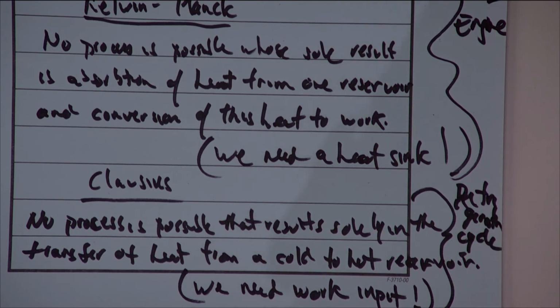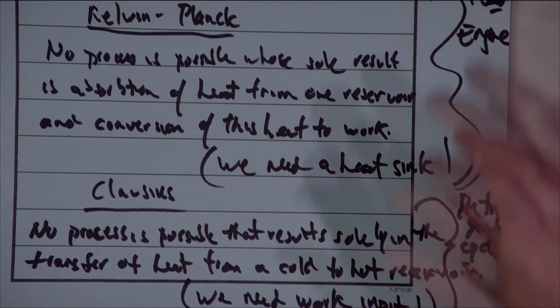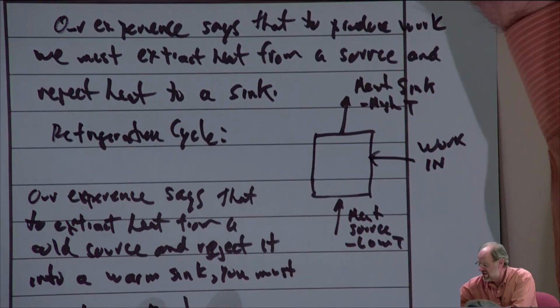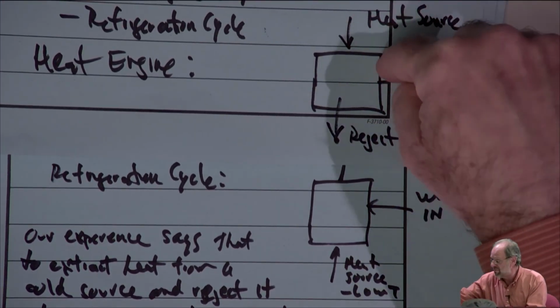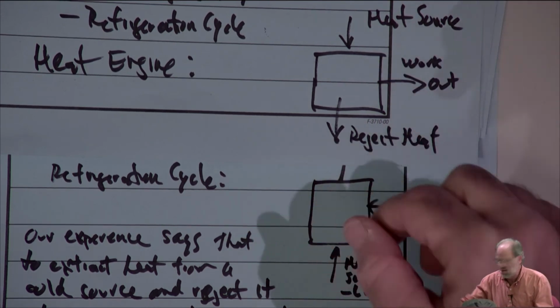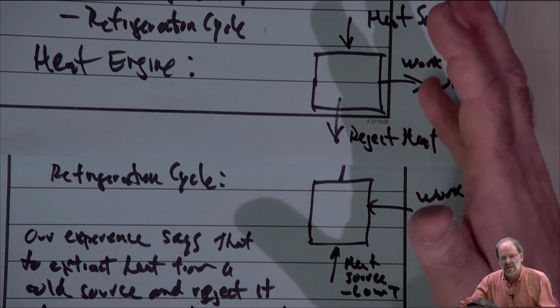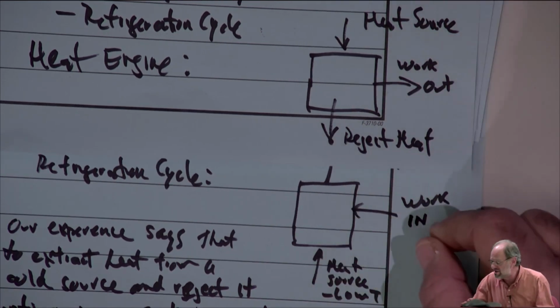All right, so what we really have to do now then is look inside the box. We can go back to this basic box that is the refrigeration cycle, and this basic heat engine cycle, and say, well, okay, how do we do this then? We know that we need to reject heat somehow. What device do we need? We know that we need to provide work input for the refrigeration cycle somehow.